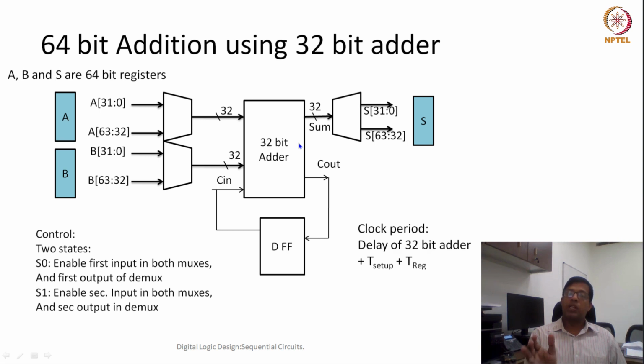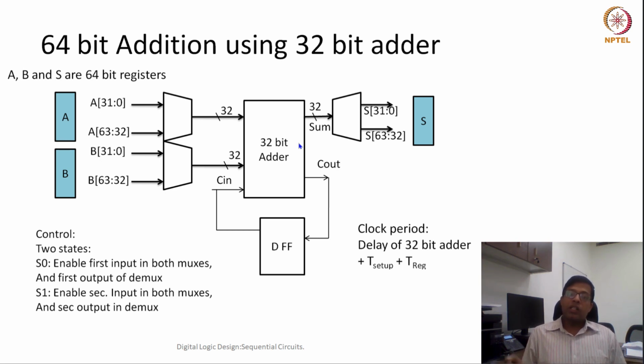So the area is clearly half, and my delay is almost the same. This is a very good design trade-off: if we would like to reduce the adder area within the same cost, then the sequential design, which is a multiple cycle design, could be quite effective.